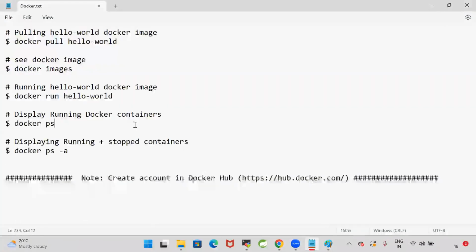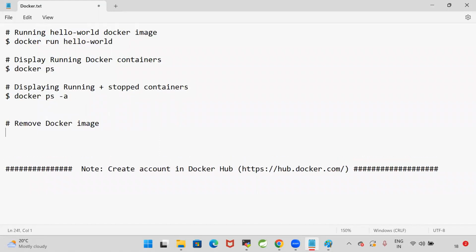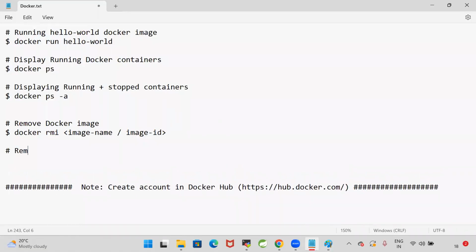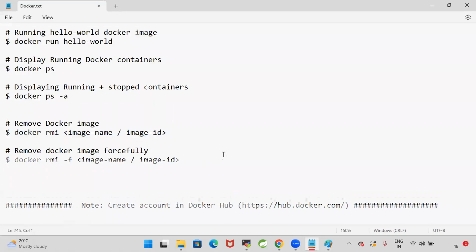So to remove the image, we are using a command called docker rmi. Remove Docker image: what is the command? docker rmi image name or image ID. You can give anything, image name or image ID. Remove Docker image forcefully. Getting my point? How to remove the Docker image forcefully? docker rmi -f, and the image name or image ID we are going to give.